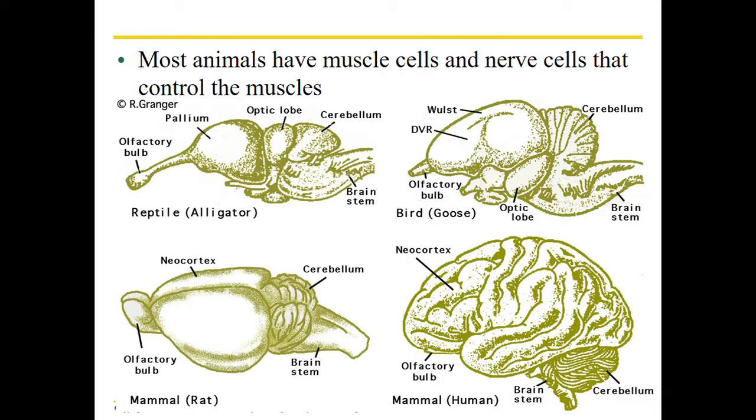Animals have muscle cells and nerve cells that control muscles. These are brains of different animals. Notice how they have pretty much the same neural network formation and order if you just read through those different areas.